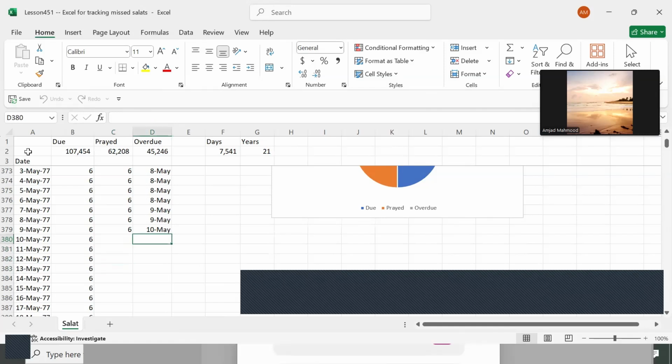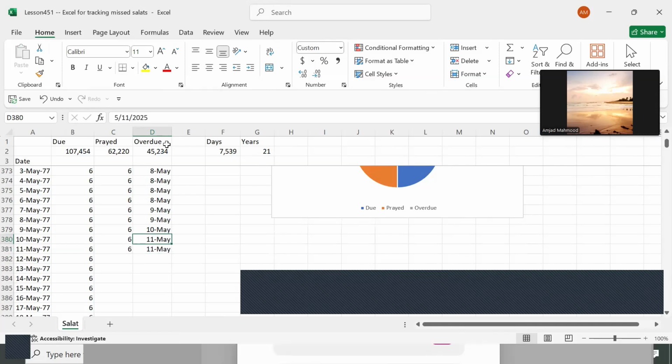So today is 11th of May. So if I write 11th of May in here, right? 11th of May, say in here, right? So what would happen? The 6 will be added into it, right? And the totals will be adjusted in here, right? And we copy it in here.